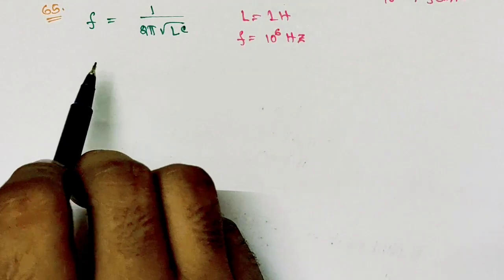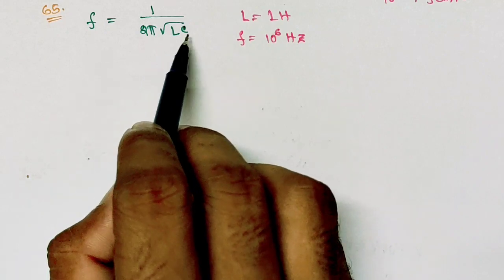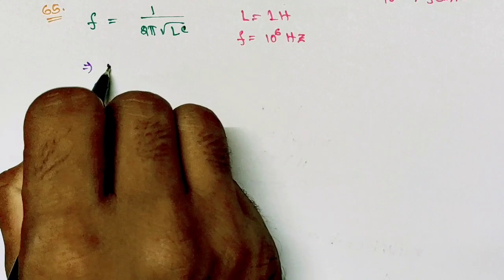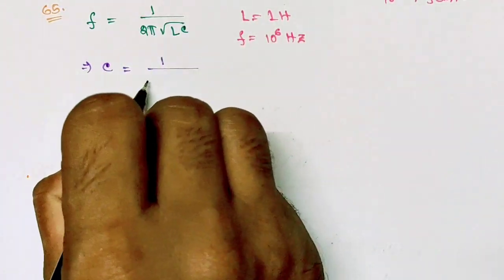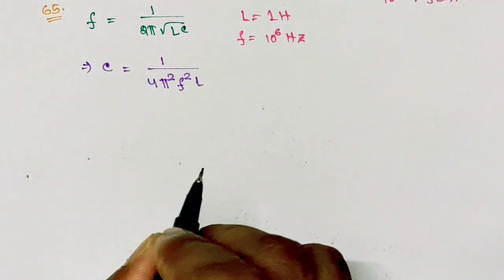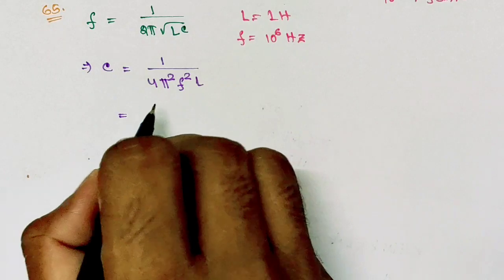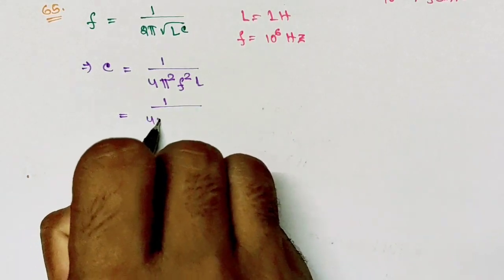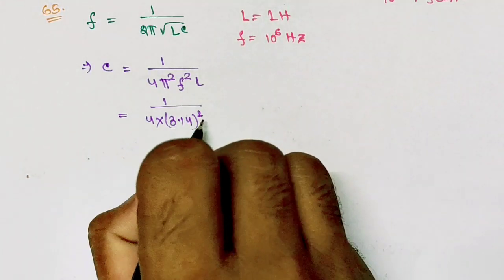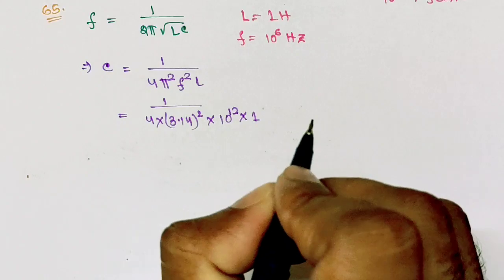So frequency here is given by 1 by 2 pi times square root under LC. L and F are given. So from here we can write C equals to 1 by 4 pi square F square L. Now using the value of L and F, we can find C, that is 1 by 4 times 3.14 square times 10 to the power 12 times 1. Now which is equals to